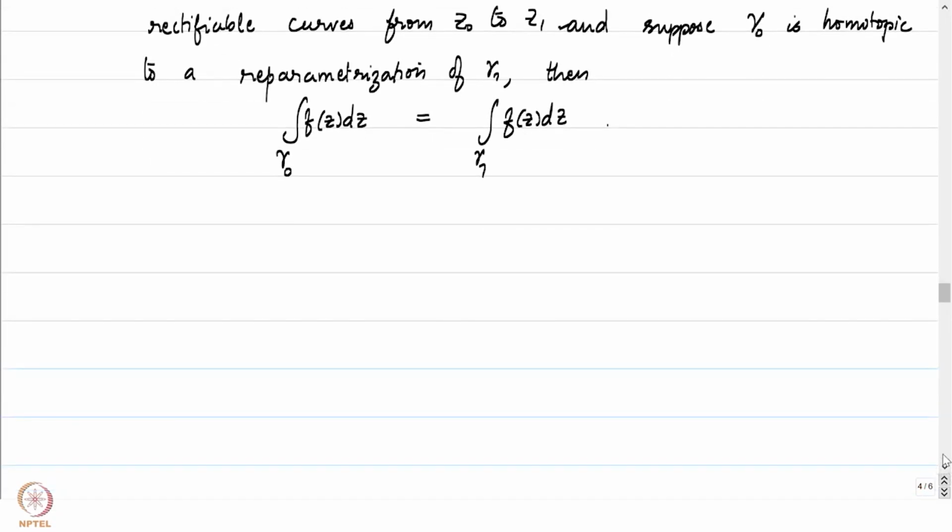Not just about homotopy with fixed endpoints, this is the case with homotopy as closed curves as well. So let me write that down as well.